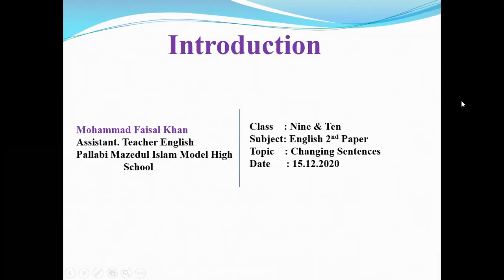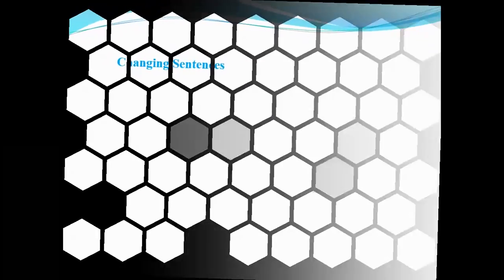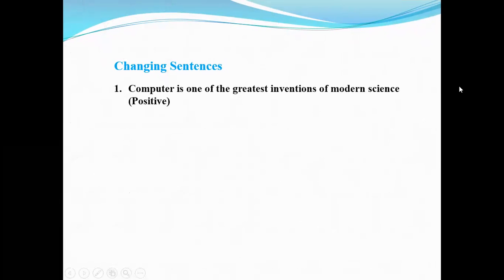Okay, dear students, let's start. Number one, computer is one of the greatest inventions of modern science. The sentence is in superlative form because there is greatest, and we know great is positive degree, greater is comparative, and greatest is superlative degree. So this is an example of superlative degree.